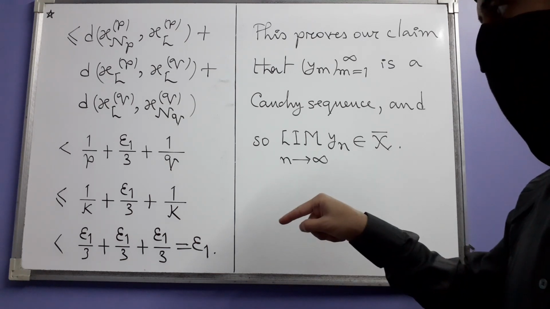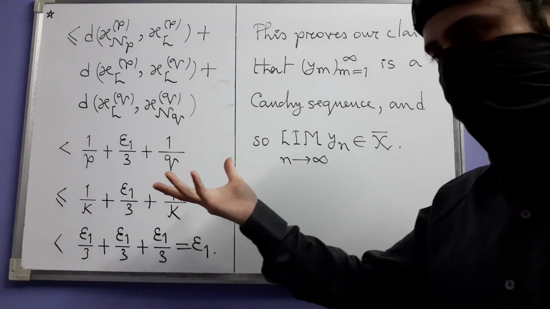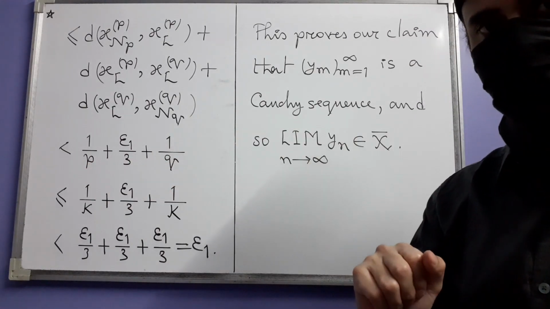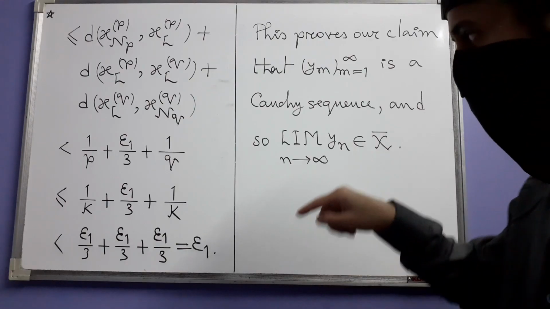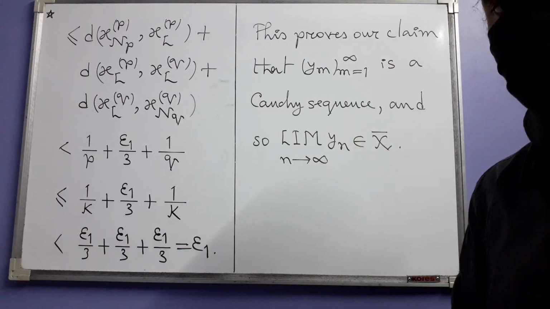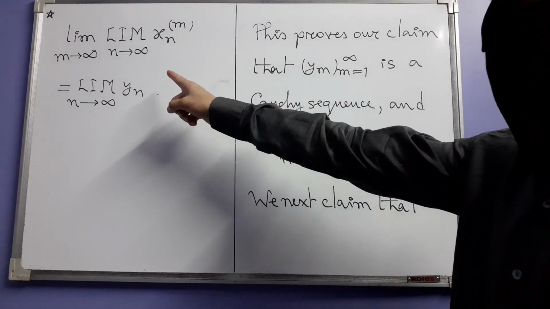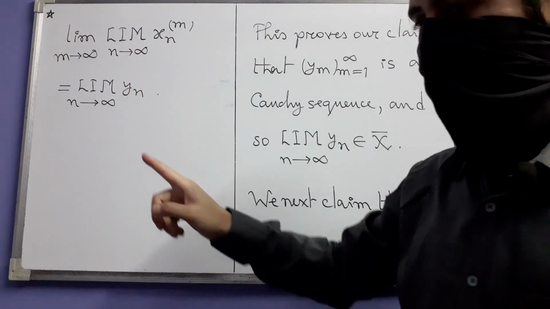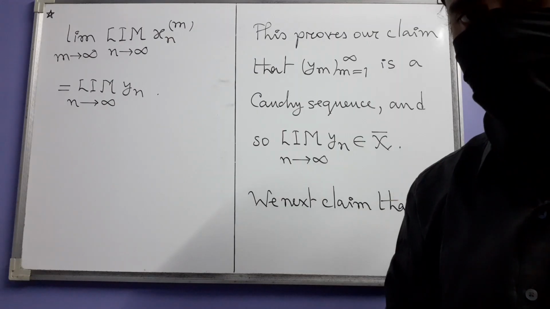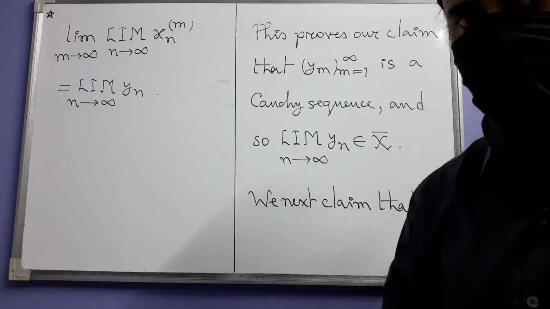Now the next claim would be to prove that the Cauchy sequence we started with, where each term is a formal limit, actually converges to this point. So we next claim this. This is a general term of our Cauchy sequence of formal limits with which we started the solution.